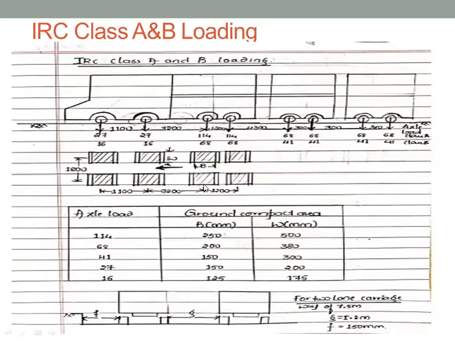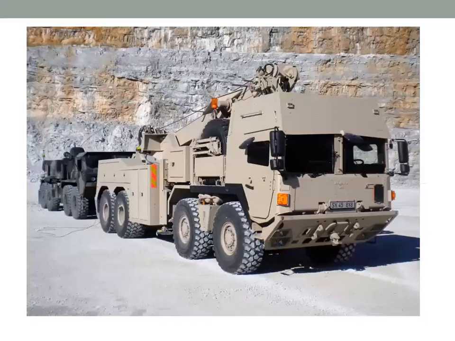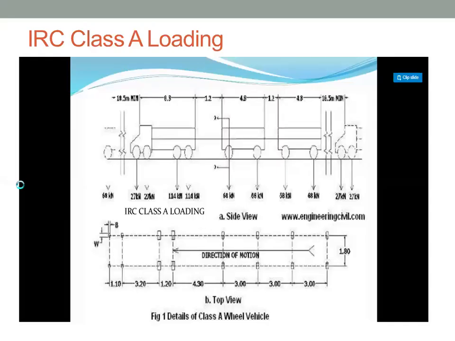Similarly, in the next class, again we'll try to understand about IRC class A and B loading, right? It is exactly similar to this vehicle. Here, how many axles are there? Axle number 1, axle number 2, axle number 3, axle number 4, axle number 5, axle number 6, axle number 7, and axle number 8. Totally 8 axles. That is the kind of vehicle which we can see here.